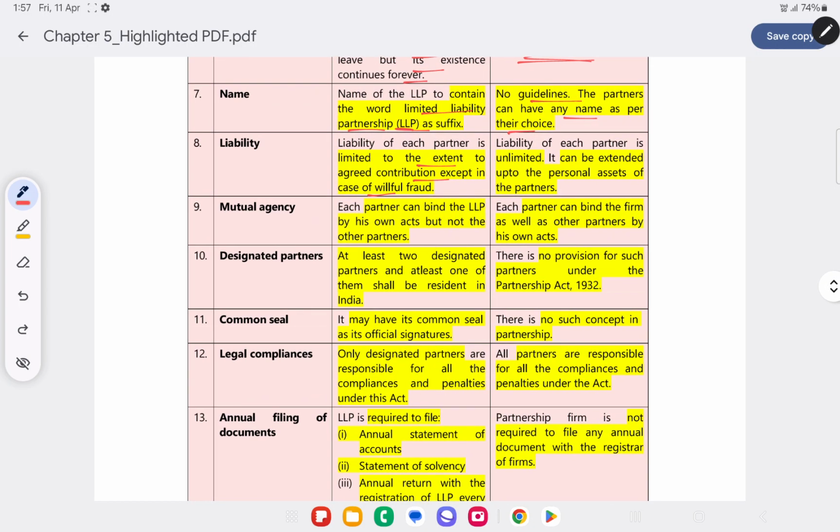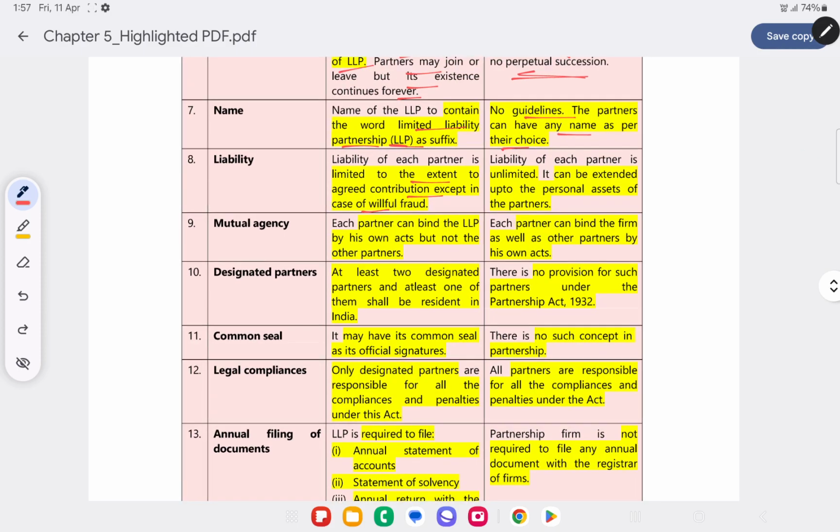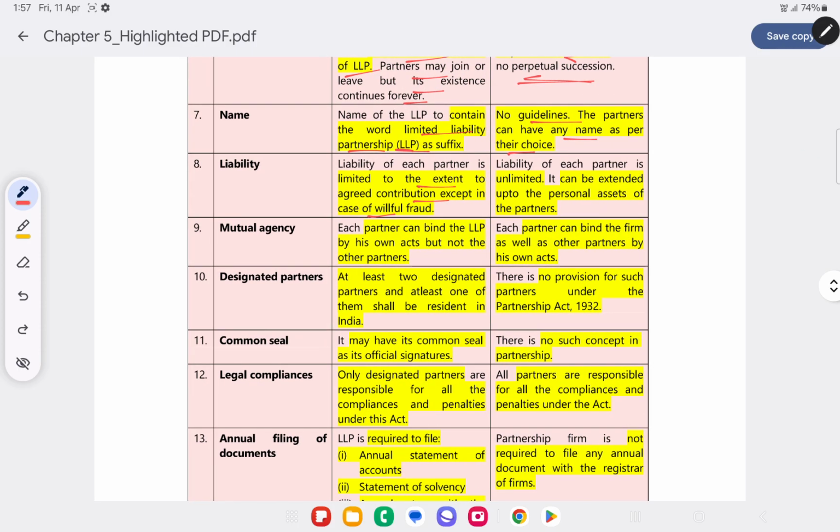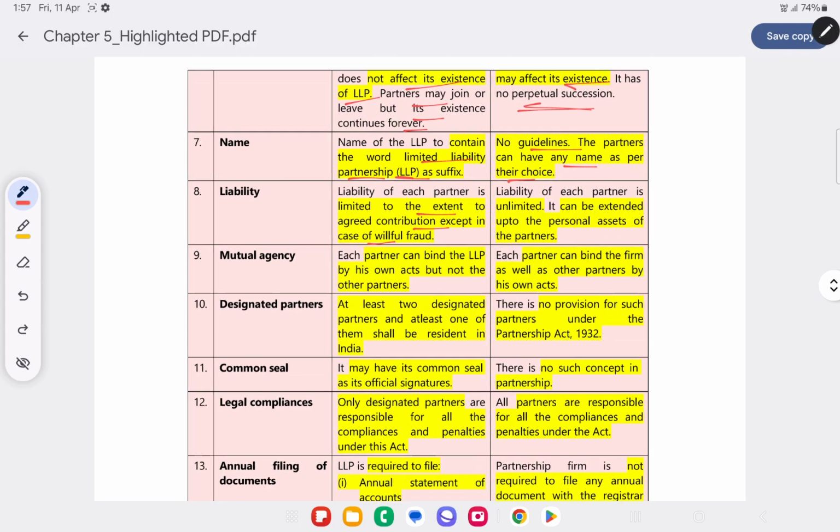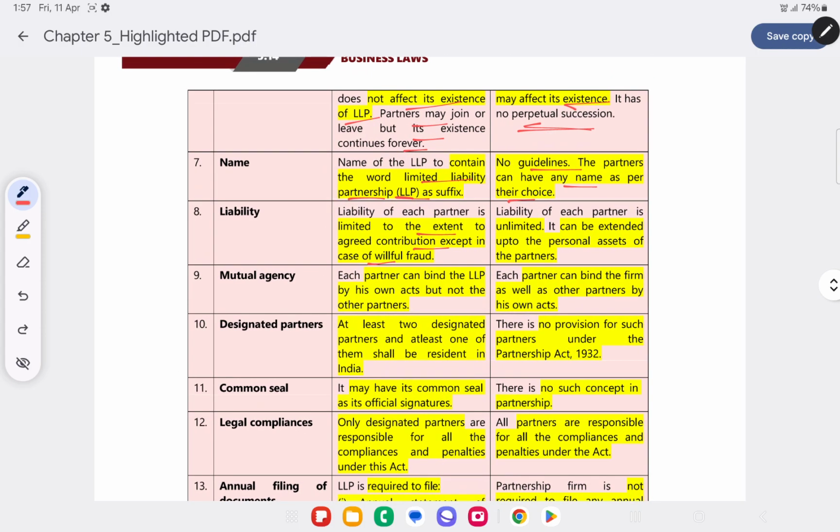In case of willful fraud, there is no limited liability. If a person is involved in willful fraud, then that person will have to contribute to the liability, and that will be unlimited. Whereas in case of a partnership firm, liability is unlimited. All the partners are jointly and severally liable.